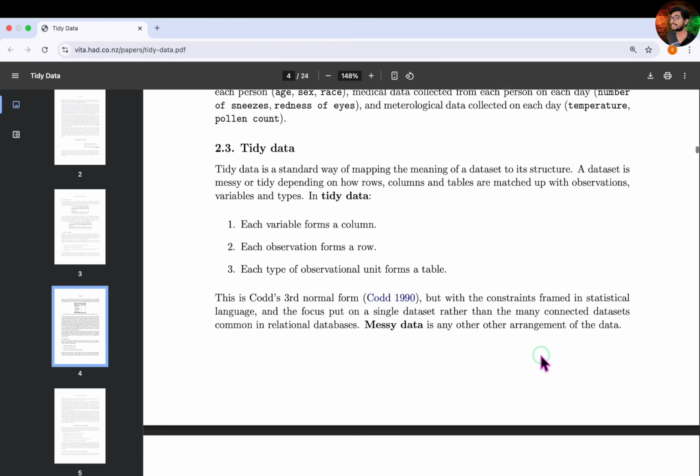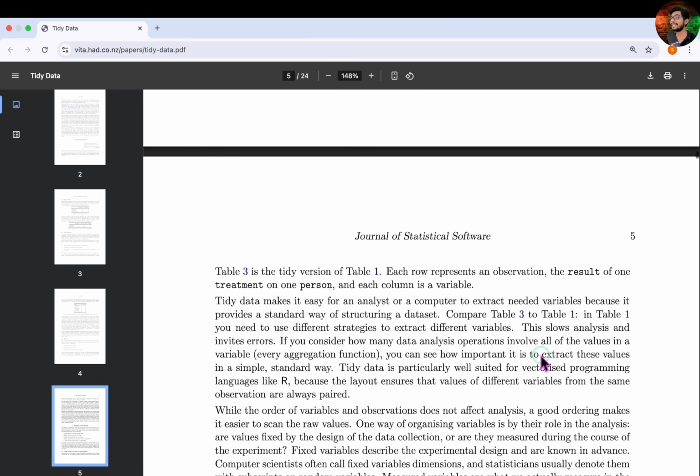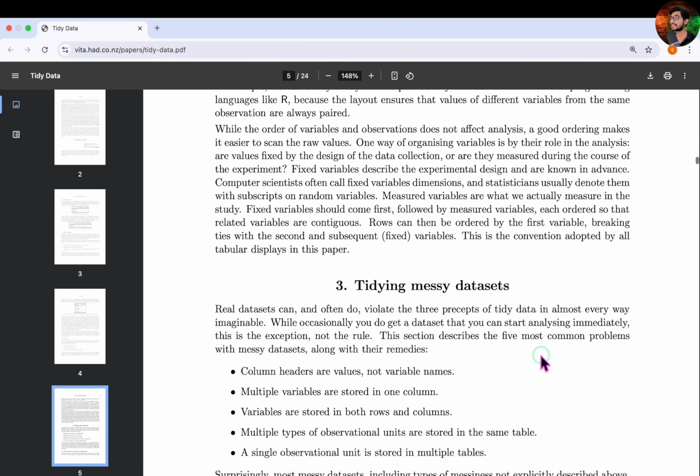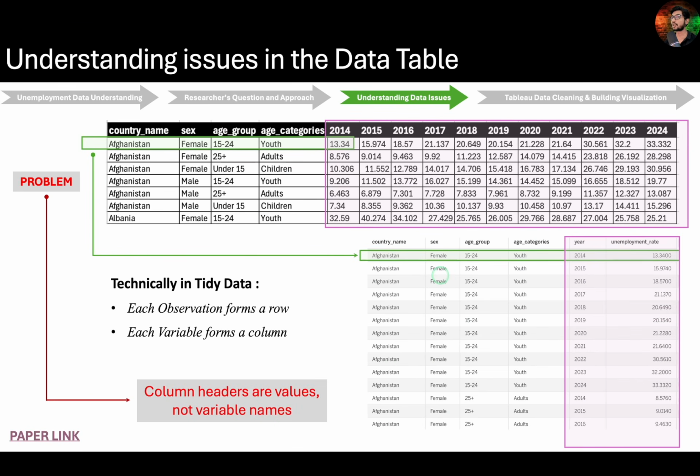He also delves into the most common issues found in messy datasets and provides in-depth strategies for resolving them effectively. For example, one such issue our dataset is suffering from is column headers are values, not variable names, right? Because in a dataset, the column header represents specific values or individual years rather than the variable name year. This structure makes the dataset wide and non-tidy.